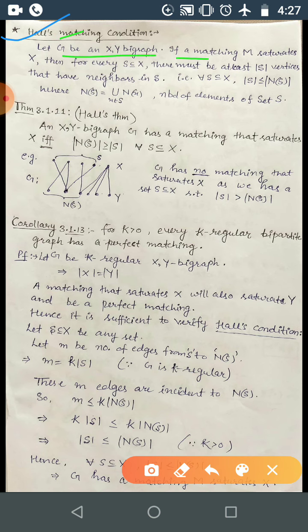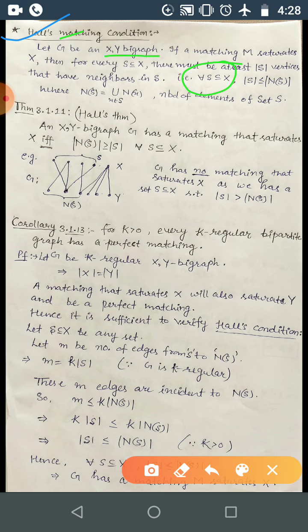If a matching M saturates X, then for every subset S of X there must be at least cardinality of S vertices that have neighbors in S. That is, this is Hall's condition: for every subset of X, whether it is X or some proper subset S of X. Okay, X is one of the partite sets. So we are just taking an X,Y-bigraph.